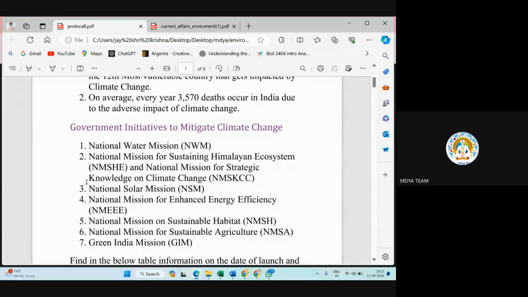Second is the National Mission for Sustaining Himalayan Ecosystem, NMSHE, and the National Mission for Strategic Knowledge on Climate Change. In this second step, two things are there. Himalayan ecosystem is a very vulnerable ecosystem. You cannot build lots of roads there, and you cannot do lots of industrialization there.